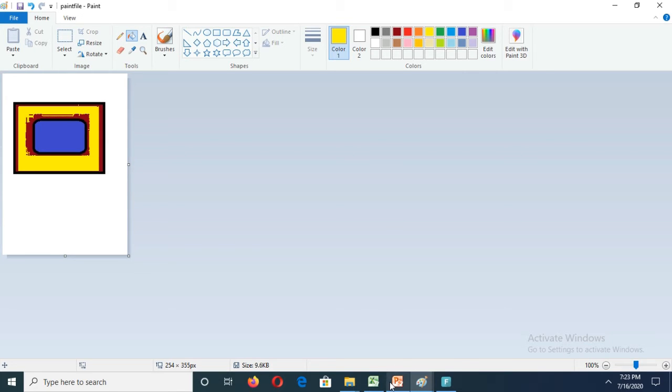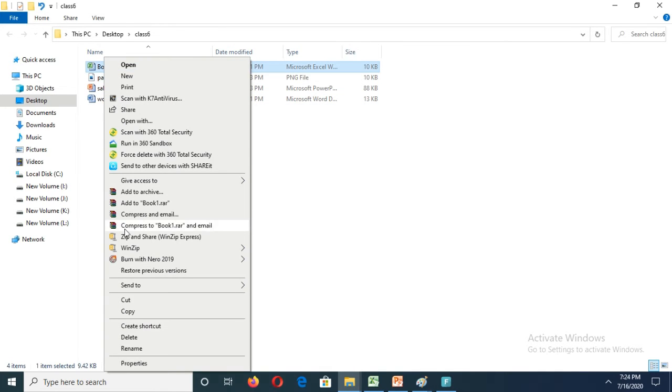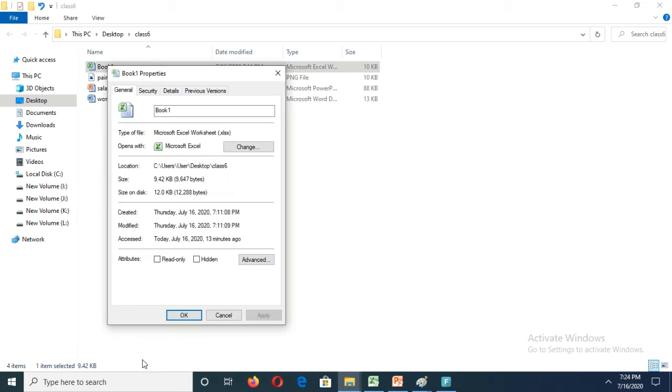And if you select, we can see the different files in this folder. Here we have an Excel file, Paint file, PowerPoint file and Word file. With the right button, open the Properties window. If you select Properties, we can see the type of file here. The Excel file type is .xlsx. That means if you save a file in Excel, the file format will be like this.